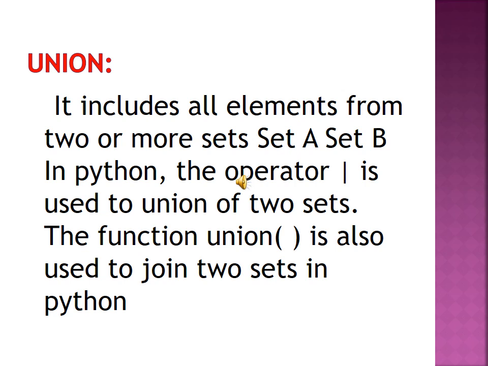See the diagram, set A and set B. What is the output? It is going to include the elements and display the output, joining the elements available in the sets. This is the definition of union: it includes all the elements from two or more sets. Here only two sets are given.